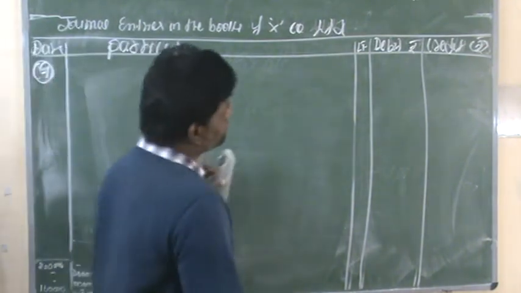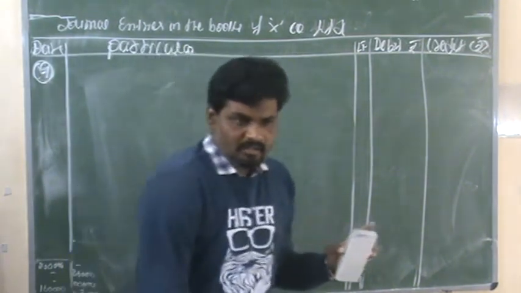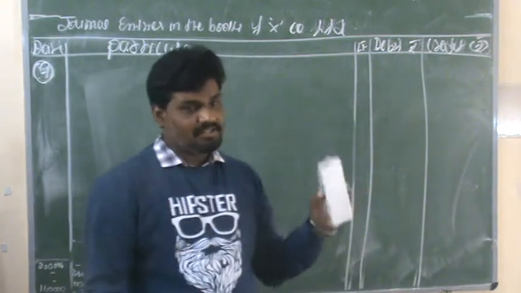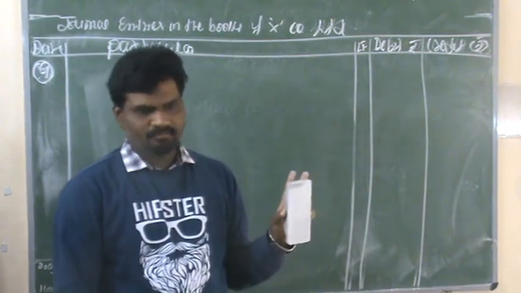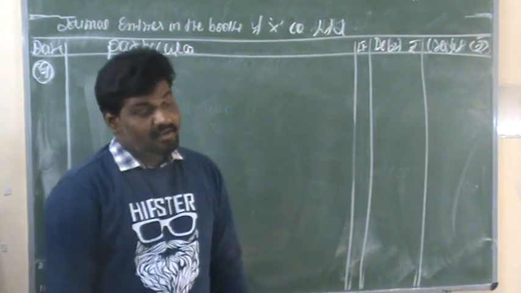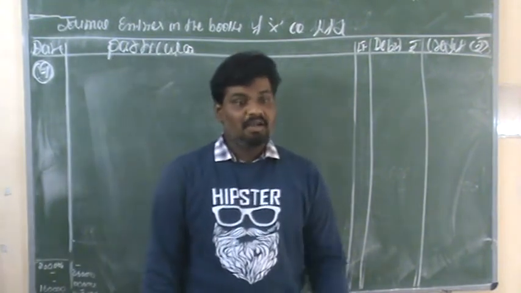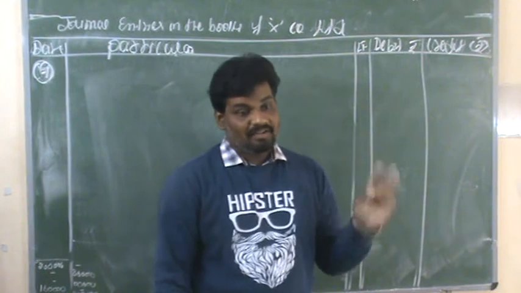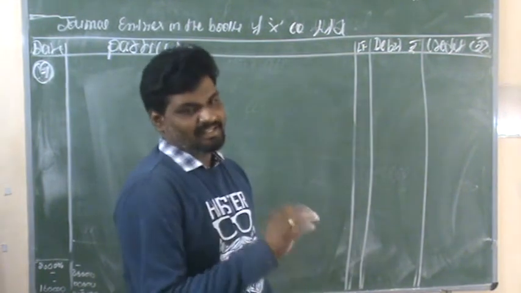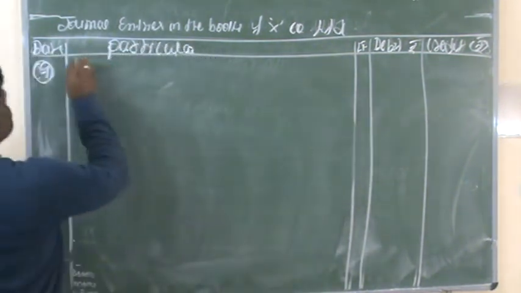Actually, here the total number of forfeited shares is 2000 shares, right? For these 2000 shares we can now give the entry.